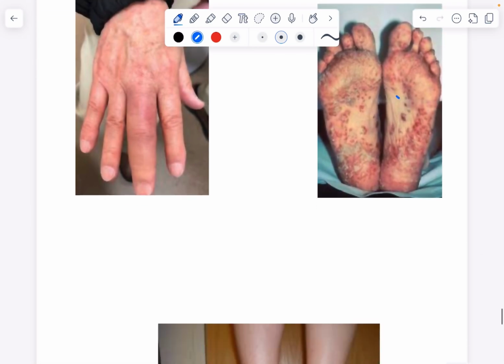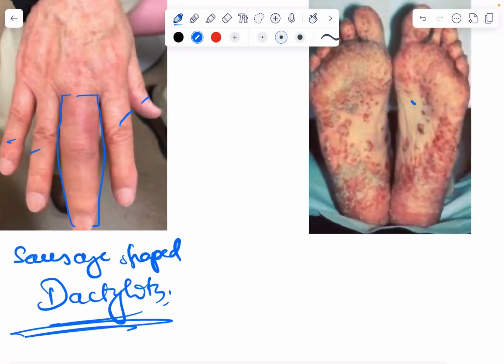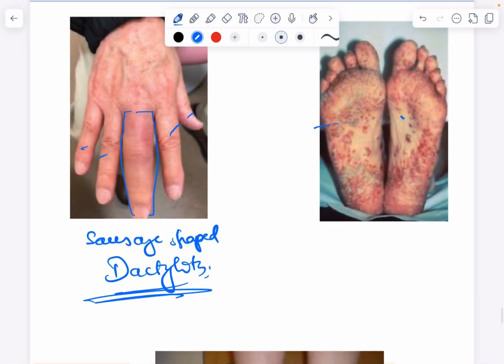So look at this. What happened? These fingers are normal, but what happened to this middle finger? This is swollen, a sausage shaped finger. This is called a sausage shaped finger. The technical term is dactylitis. So this is swelling of the finger. Okay, dactylitis. And see, what I was telling about that hyperkeratotic lesion is keratoderma. This is keratoderma blennorrhagicum. You can remember keratoderma blennorrhagicum. It is nothing but hyperkeratosis of the palms and soles.